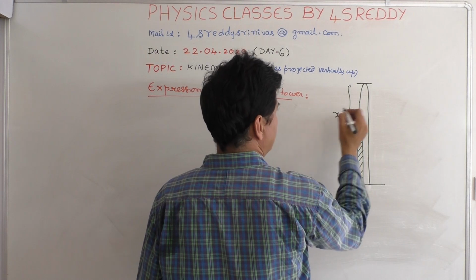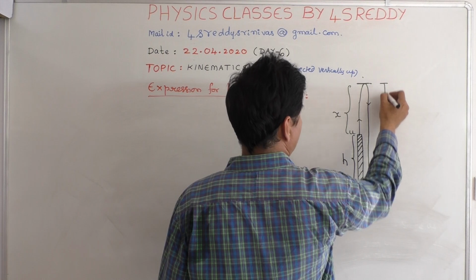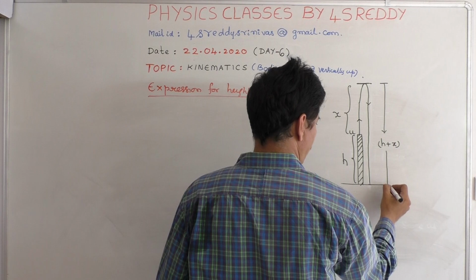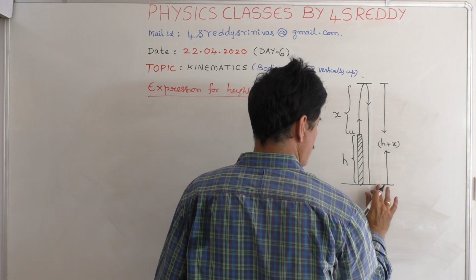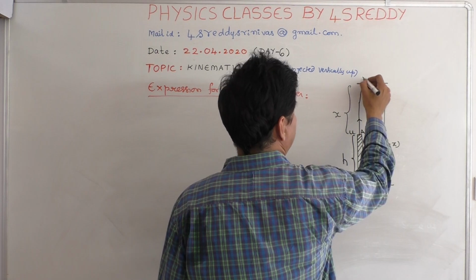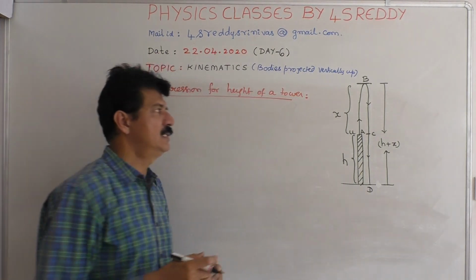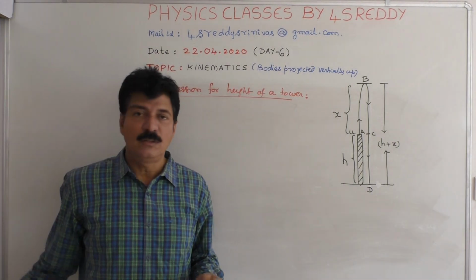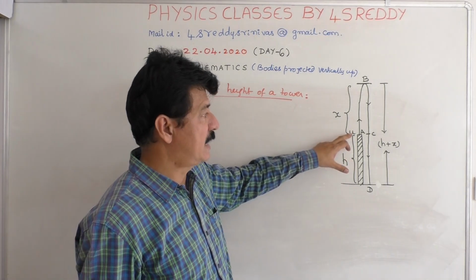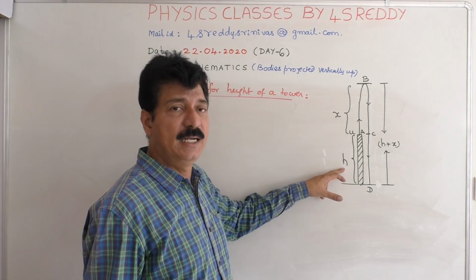It reaches a maximum height x, and then the velocity becomes 0, and finally it comes back. This is the point A, B, this is the point C, and let us say this is the point D. So, what you have to assume is, consider a body is projected vertically up with an initial velocity u from the top of a tower of height h.